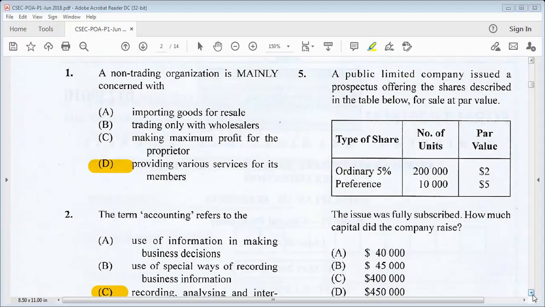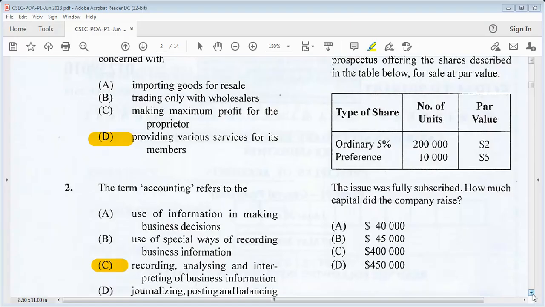So to find out that, we multiply $2 by 200,000, we get 400,000. $5 by 10,000, we get 50,000. We add those two totals together and we get 450,000, D.